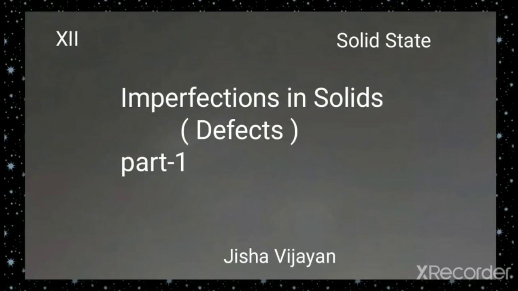So what we have seen is that in a crystalline solid there is a perfect arrangement of particles. But you know that no one is called perfect. There will be some defects in that. So, crystalline solids also have certain defects. So, let us discuss imperfection in solids, or we can say defects in solids.